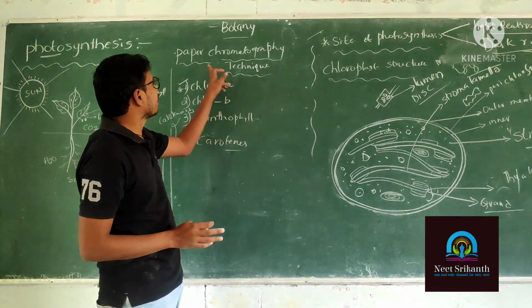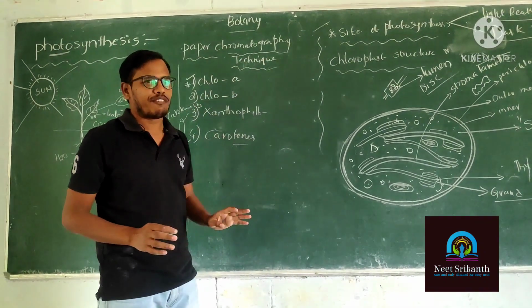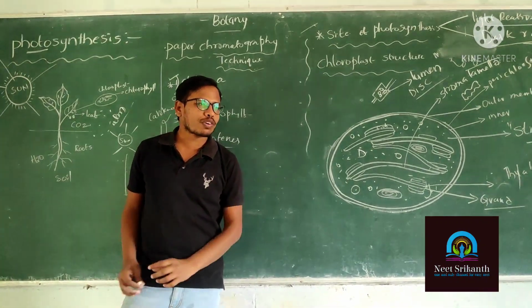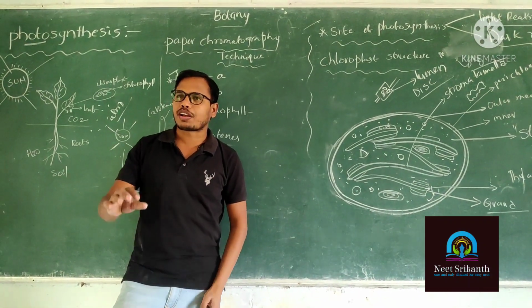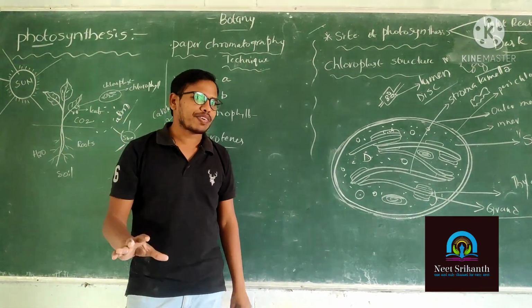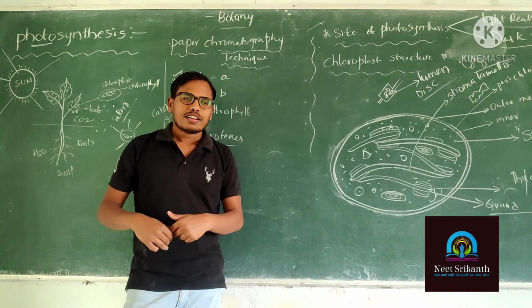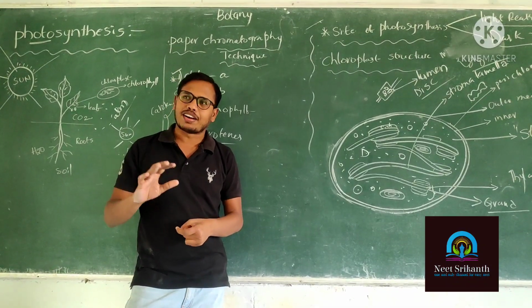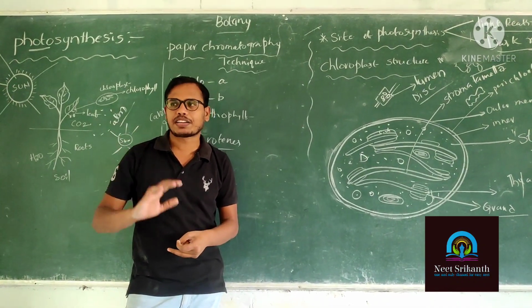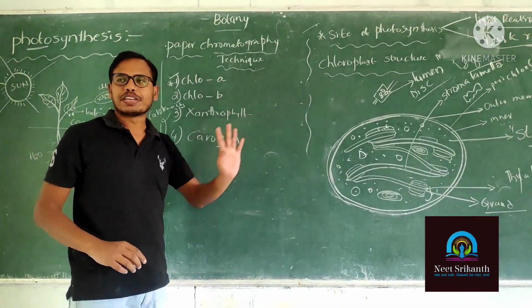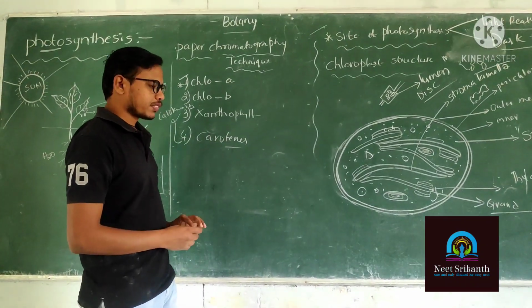The experiment name is paper chromatography. Why are we going to do the paper chromatography technique? In the paper chromatography technique, we are going to separate the 4 types of pigments which are present in the plants. So we know what colors the different pigment molecules exhibit.